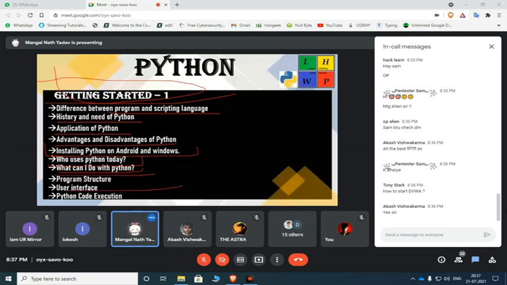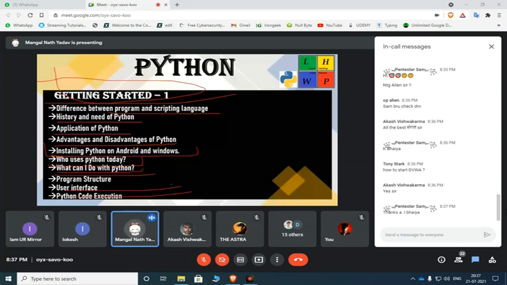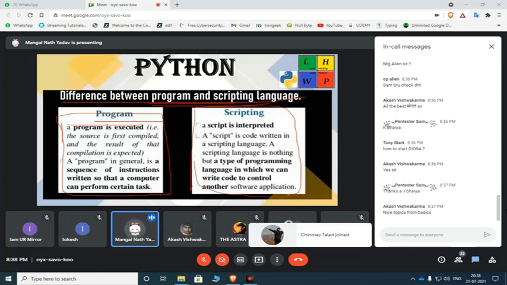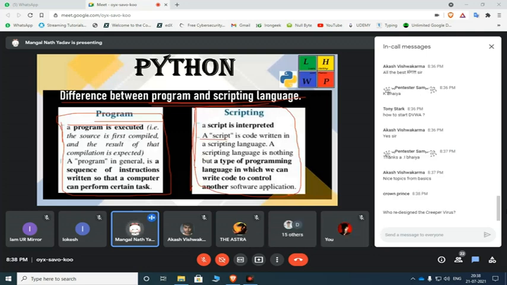Okay, let's start. Well, difference between program and scripting language. Sometimes people think scripting and programming language are the same, but they are different things. Programming languages are executed by a compiler, which compiles the whole program in one go. These are called programming languages. But in scripting languages, an interpreter is used, which interprets the code line by line, executing the code after one line of input and giving one line of output.